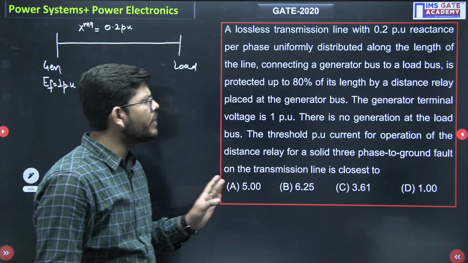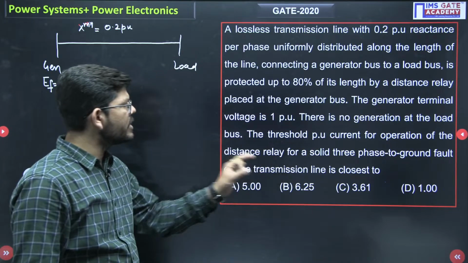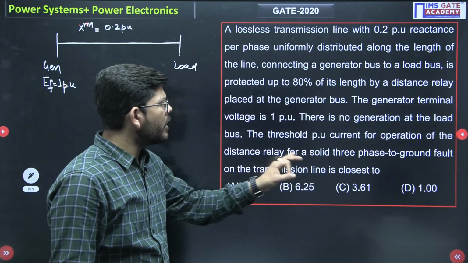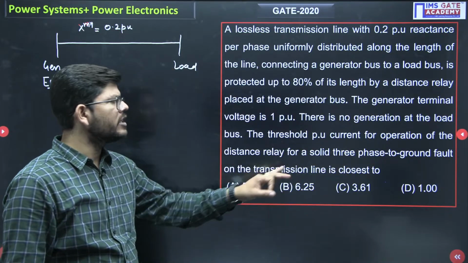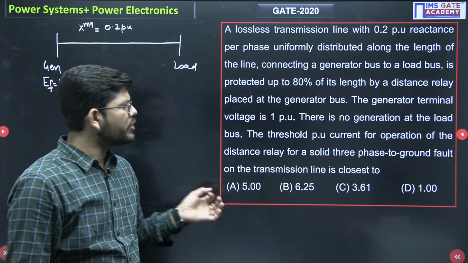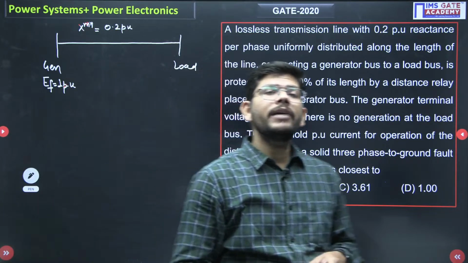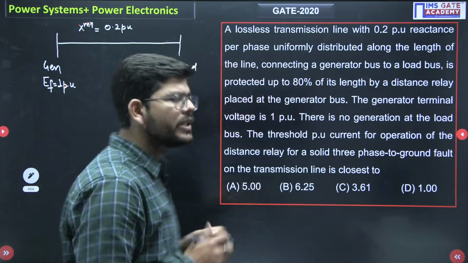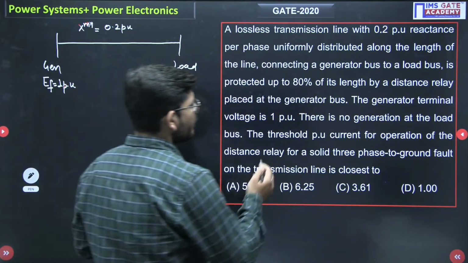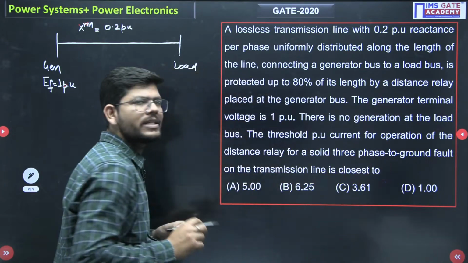The threshold per unit current for operation of the distance relay for a solid 3-phase to ground fault at the transmission line is closest to among which one of these. Okay, so they are talking about a solid 3-phase fault. So in 3-phase fault, what is the fault current? Okay, and what they are asking, the threshold per unit current for the operation of the distance relay.